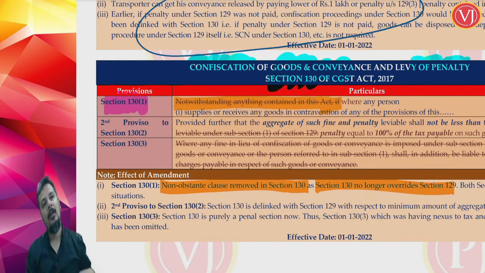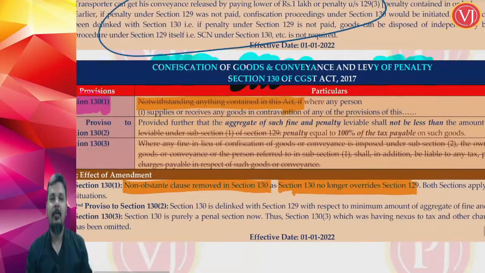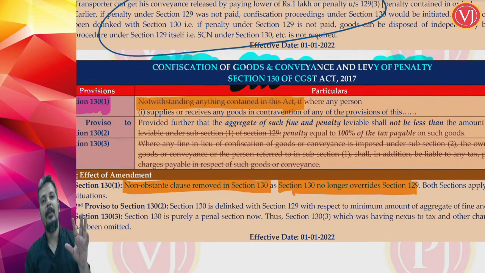So if at all the conveyance and the goods are in transit, it will be section 129. It is not overriding section 129. Previously section 130 would have overridden section 129. So if the goods and conveyance are in movement and section 130 proceedings are initiated, 129 could not have been initiated.